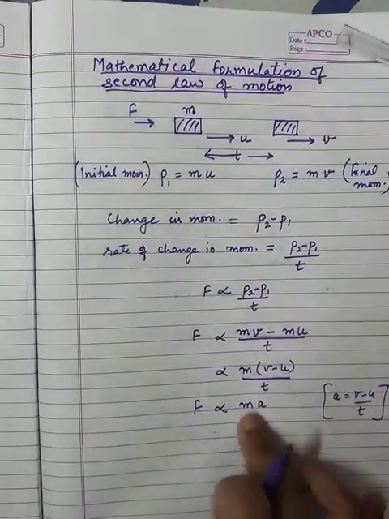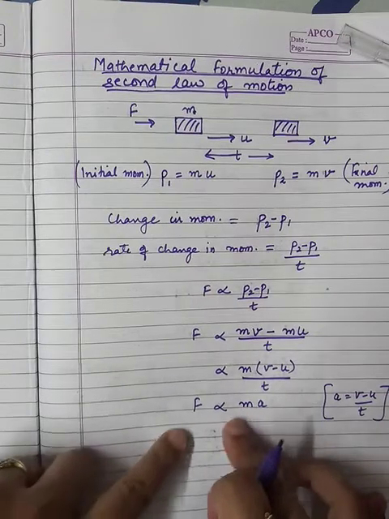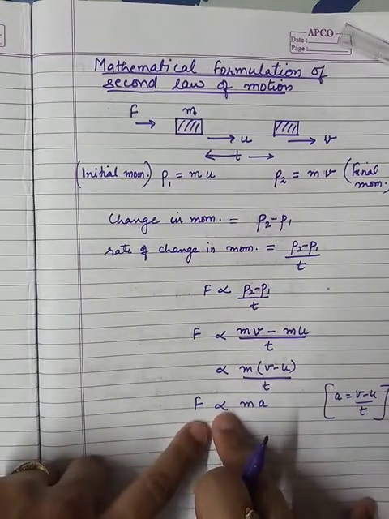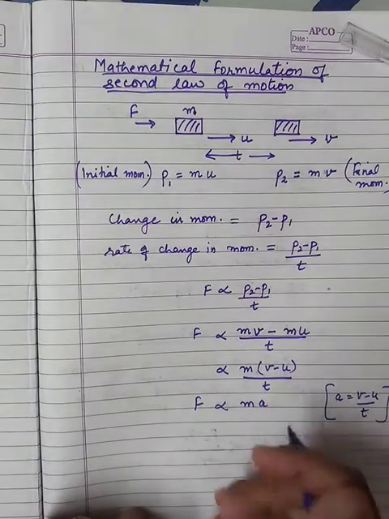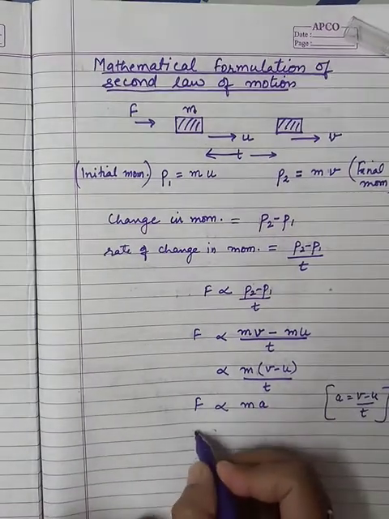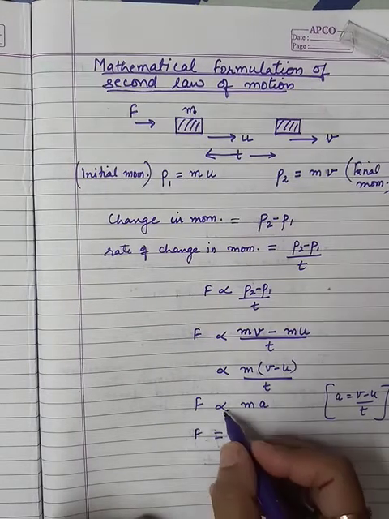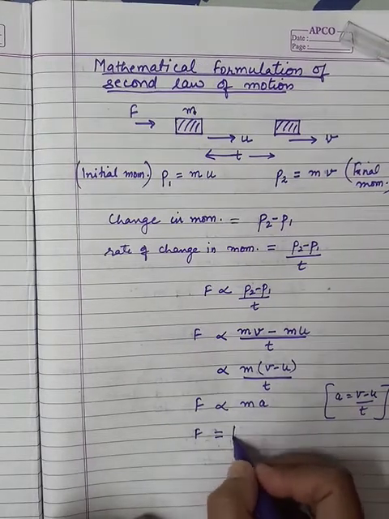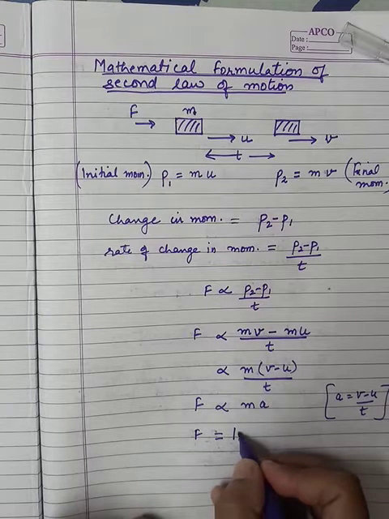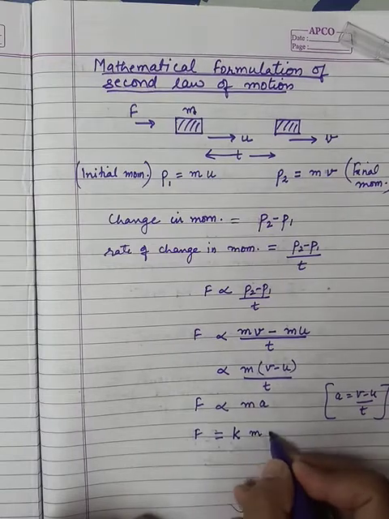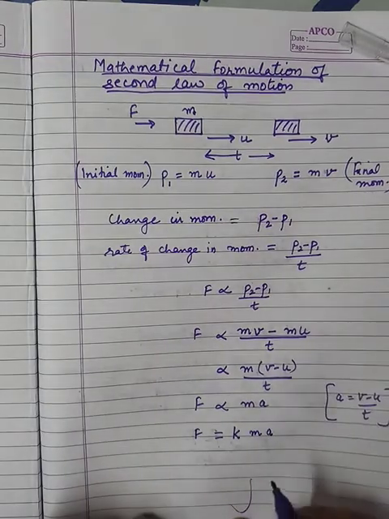Now it is coming out to be directly proportional. If I want to remove this proportionality sign, then I will convert it into an equality sign, and I have to multiply the right side term with a constant of proportionality factor, and then I can write it like this.